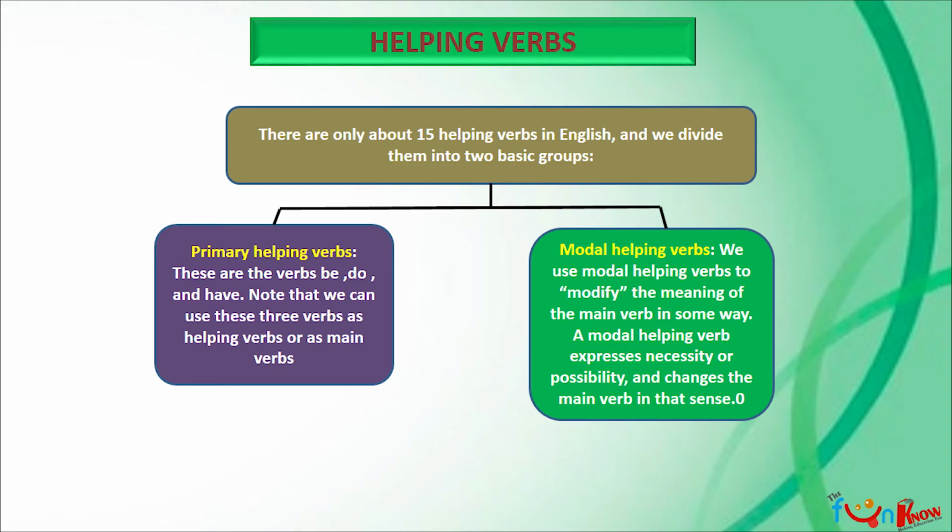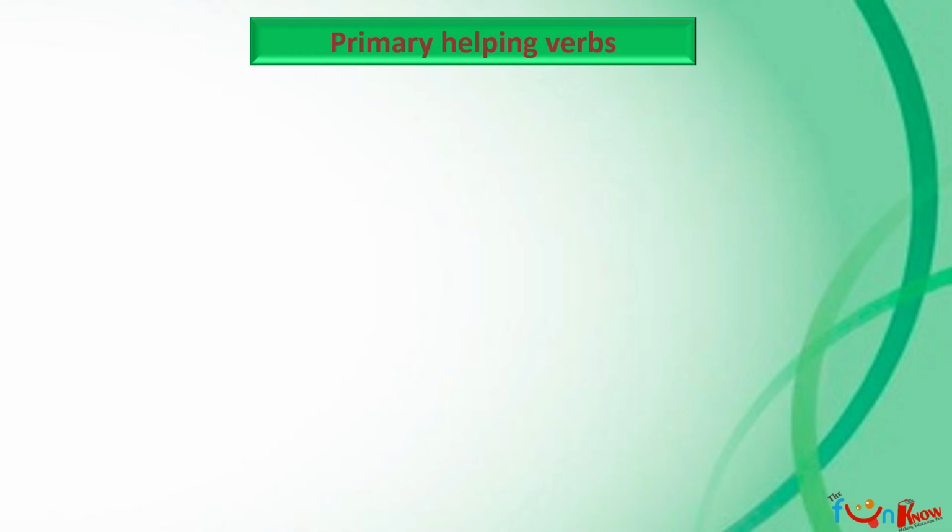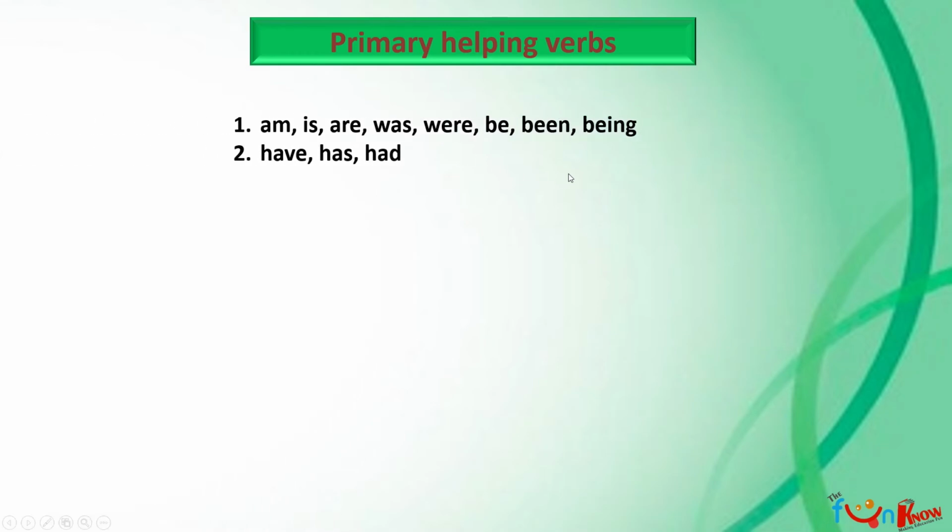Whereas when we talk about modal helping verbs, we use modal helping verbs to modify the meaning of the main verb in some way. The modal helping verb expresses necessity or possibility and changes the main verb's sense. Primary helping verbs are am, is, are, was, were, be, been, being. So you can look at this table in front of you, which talks about helping verbs and modal helping verbs.